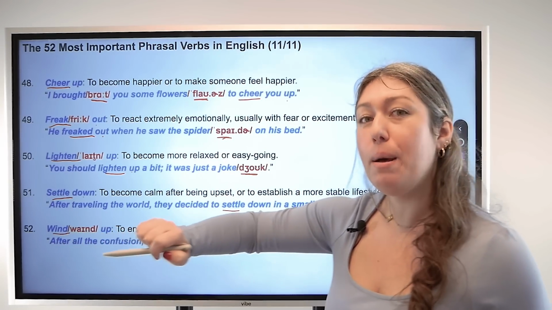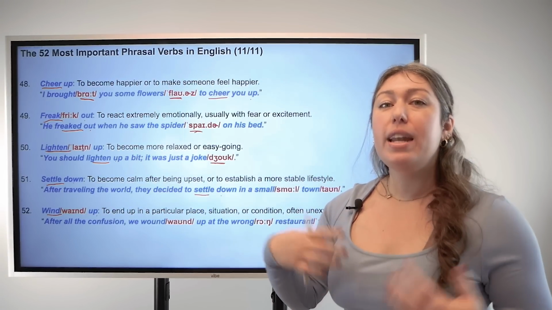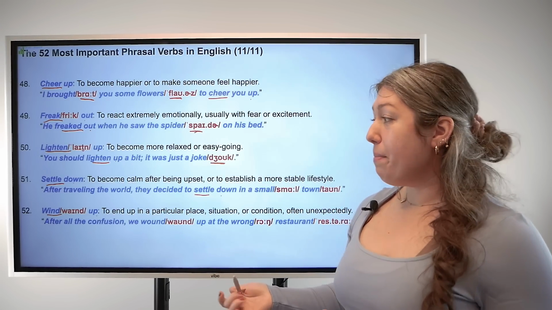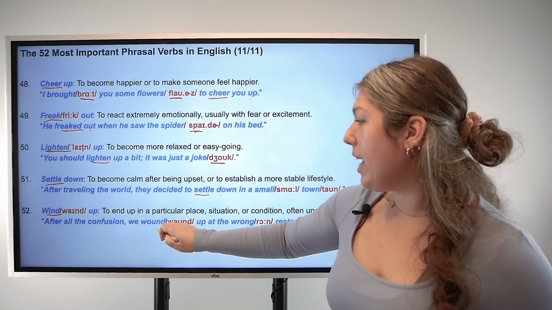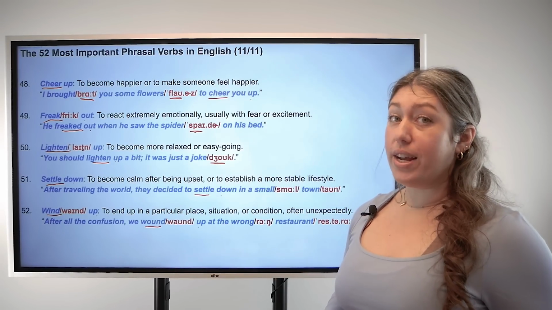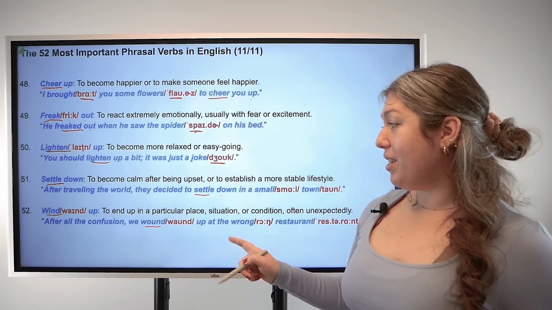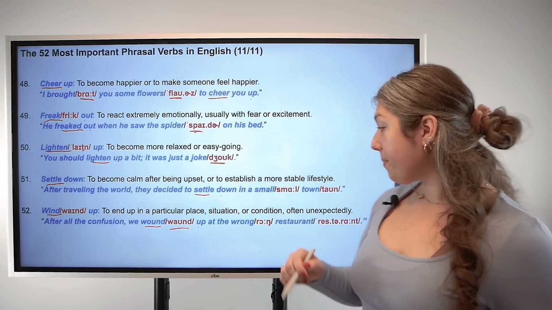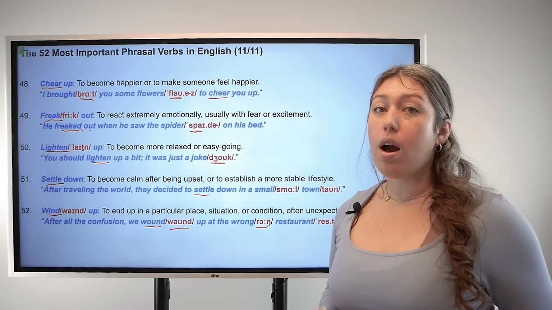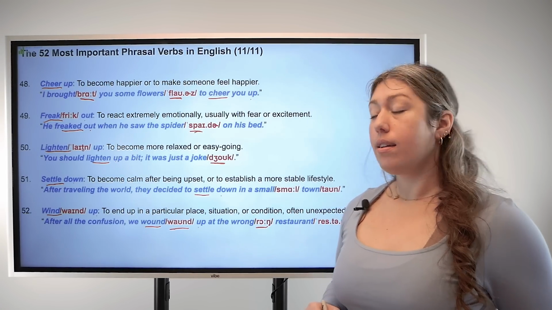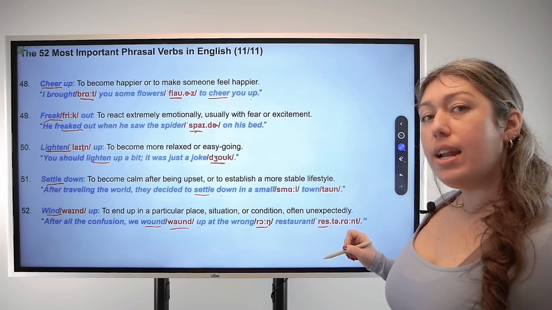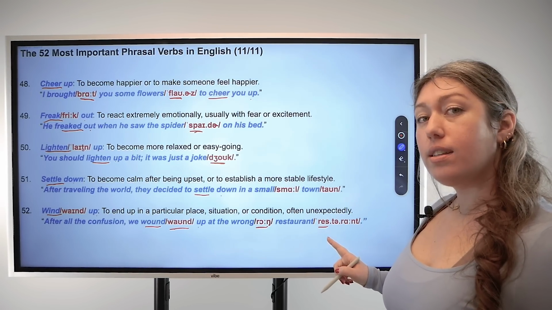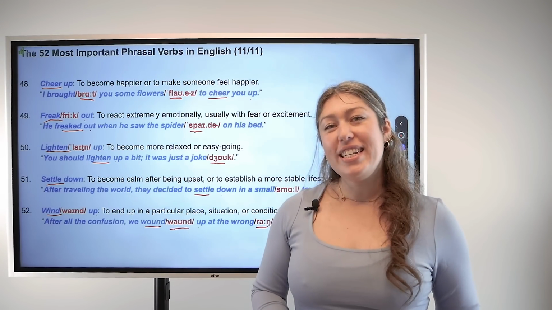Okay, and finally, number 52, wind up. Base verb wind, particle up, and this means to end up in a particular place, situation, or condition unexpectedly. For example, after all the confusion, we wound up at the wrong restaurant. Pay attention to pronunciation. Wound, wound. Wrong, wrong. And restaurant has emphasis on the first syllable. Restaurant, restaurant. Good.